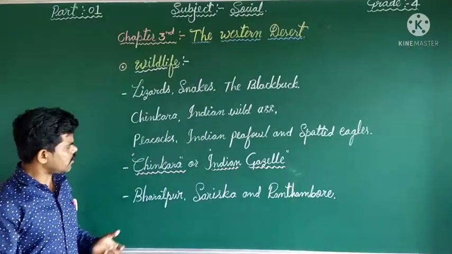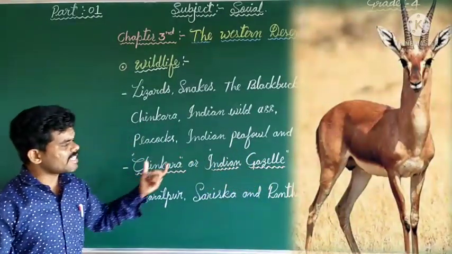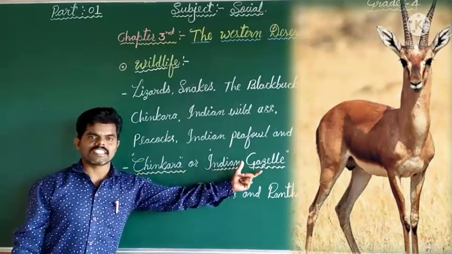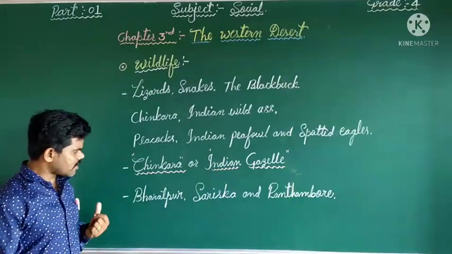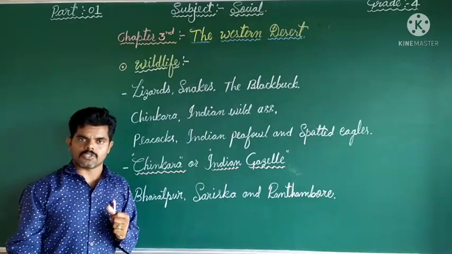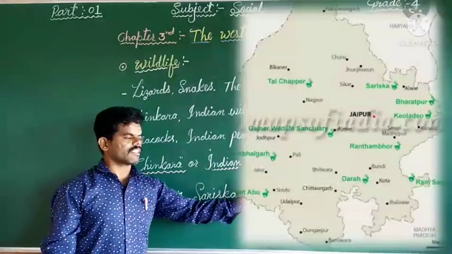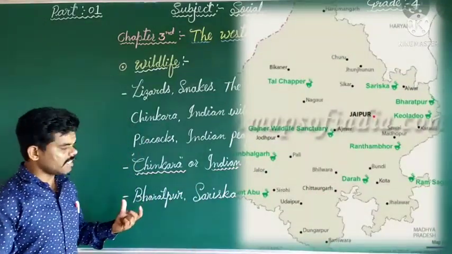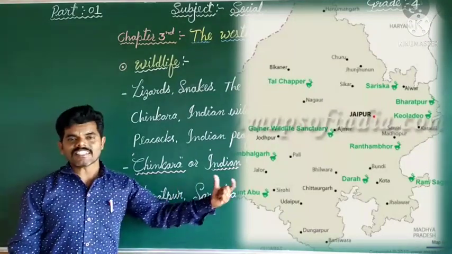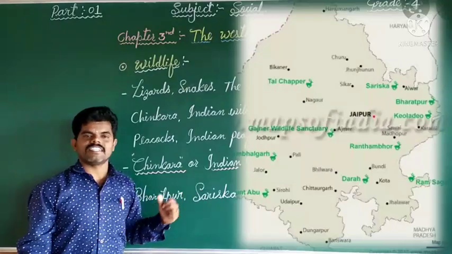And one more thing, the chinkara, or as we call it, the Indian gazelle, is the state animal of Rajasthan. Here we can see the famous wildlife sanctuaries also. Examples are Bharatpur, Sariska and Ranthambore. These are the three important wildlife sanctuaries which we can see in the Rajasthan state. It is the wildlife of the desert region.